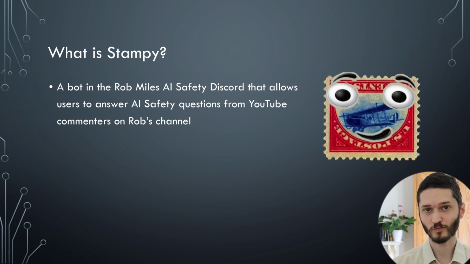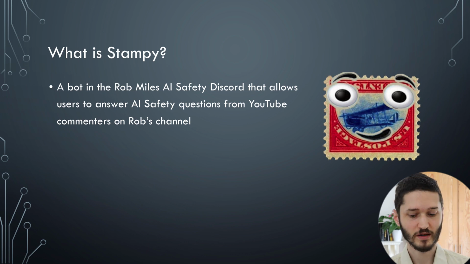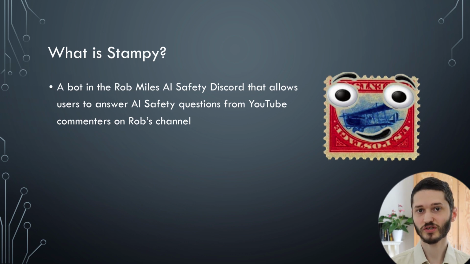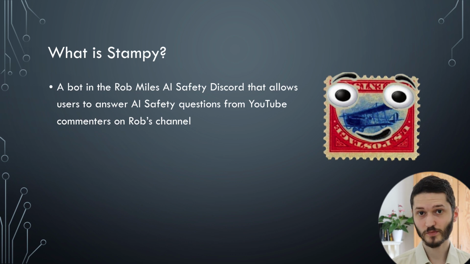The question comes in, and then we on the Discord will discuss what we think the answer to this question might be. And when we reach a consensus on a good answer, someone will write that answer up and say to Stampy, hey, post this, and Stampy then will take that answer to the question and post it back to YouTube as a reply to the original comment. This is really nice because firstly, it provides good quality answers to questions on my YouTube channel, but secondly, it provides good topics of AI safety related conversation for the Discord.